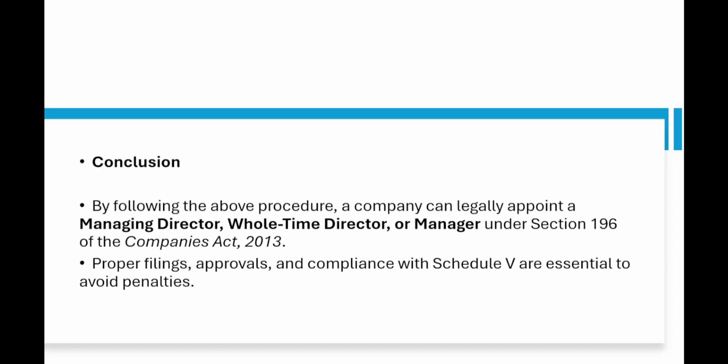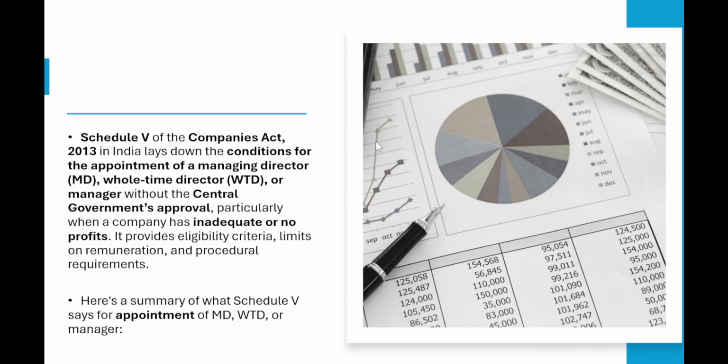Now we will do, in just a short way, what is there in Schedule 5. Let's see what Schedule 5 of the Companies Act in India says. It lays down the conditions for the appointment of the managing director, whole-time director or manager without the central government's approval, particularly when a company has inadequate or no profits. So in that case, how the directors have to be appointed, it provides eligibility criteria, limits on remuneration and procedural requirements.